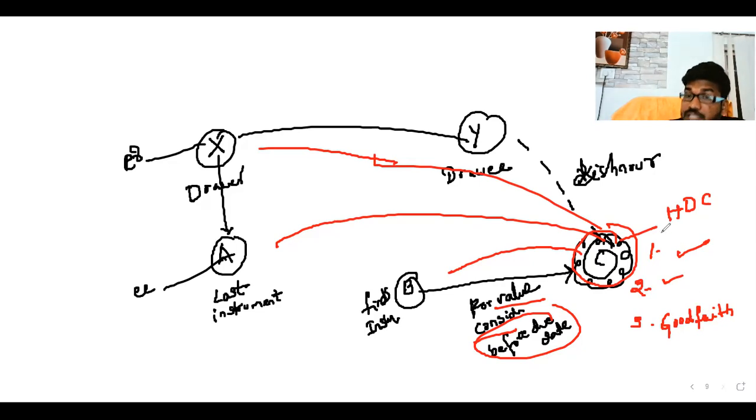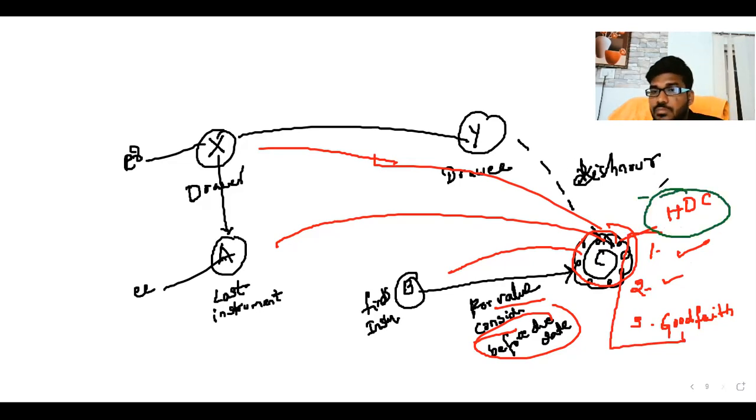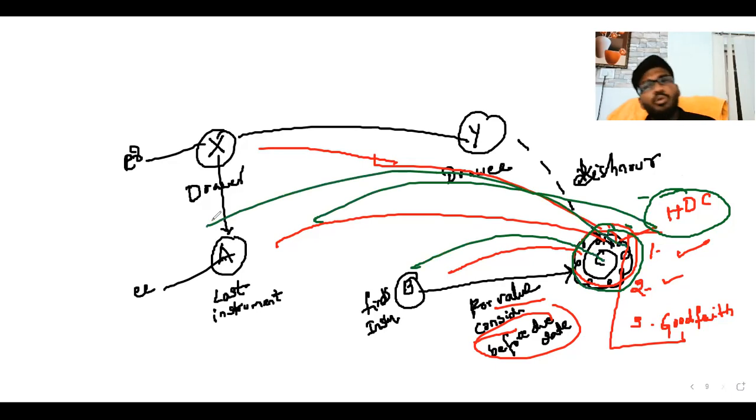Then when three conditions are satisfied, that person is called what, sir? That person is called a holder in due course. Now, what are the advantages related to the holder in due course? The holder in due course can sue any prior party. In any prior party, the holder in due course has a right to sue. That is an advantage given to the holder in due course.